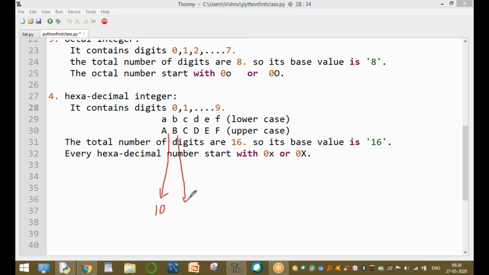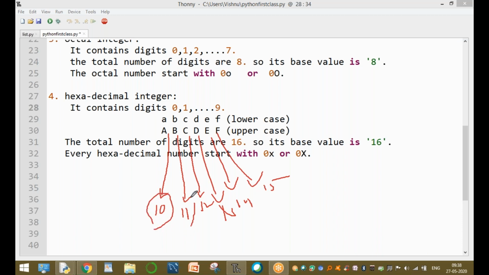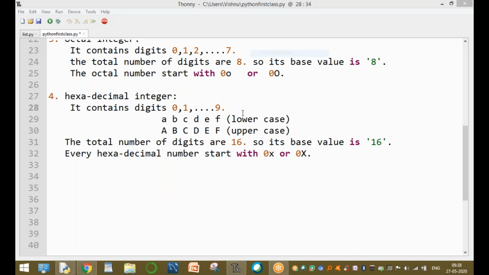Here the value is 11. Then 12. The next one represents 13, the next represents 14, and the next represents the 15 value. Clear, guys? It represents 15. If the 10 value means A, 11 value means B, and 12 value means C, then the values continue automatically up to D and so on, up to the value 15.